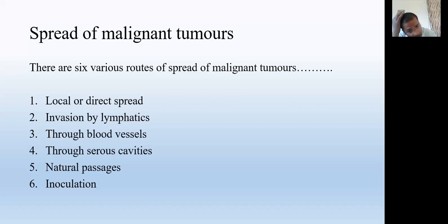In this manner, permeation and embolism travel from one part to the other part. That's why they block the lymphatics.